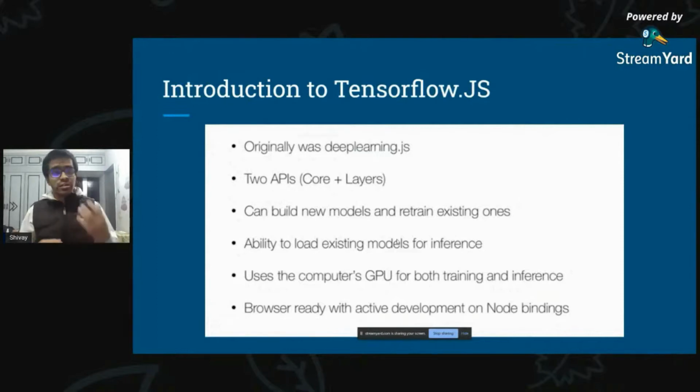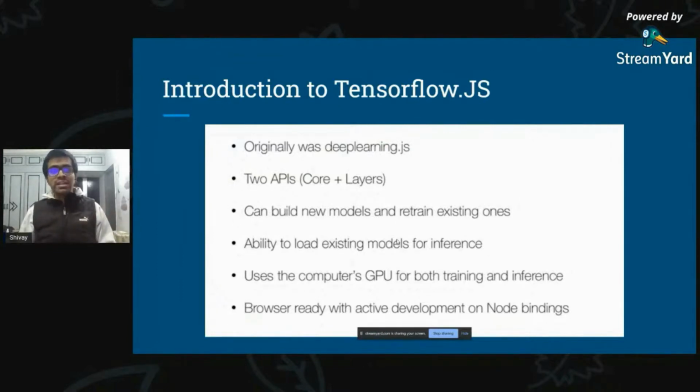It has mainly two different APIs, for example, the core and layers APIs, which we'll be talking about a bit later. But you can actually build new models from it and also retrain existing ones. There are some existing models that have been converted specifically from Python to TensorFlow.js, and you can directly use them in JavaScript.